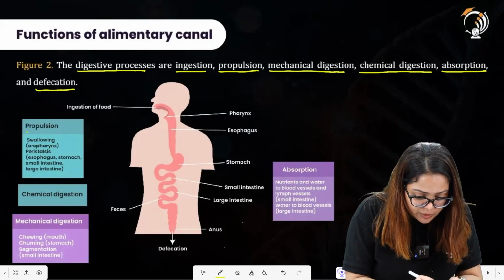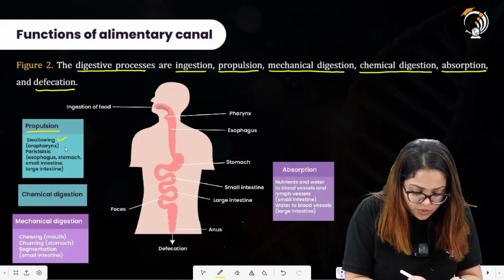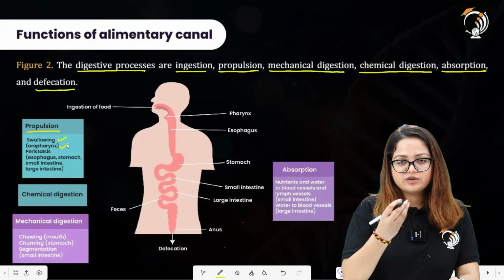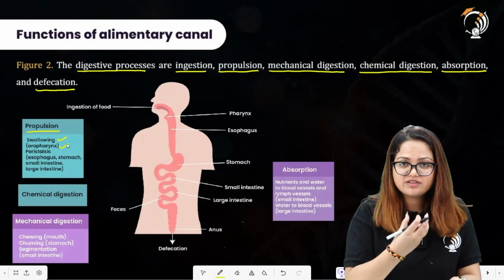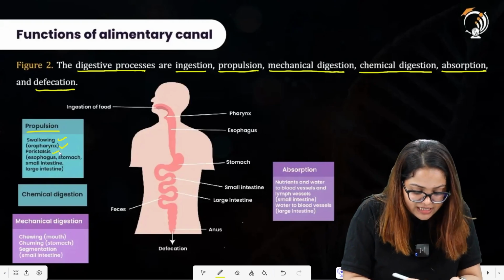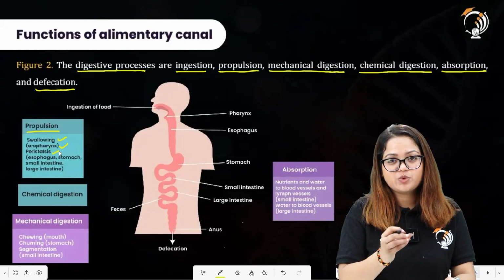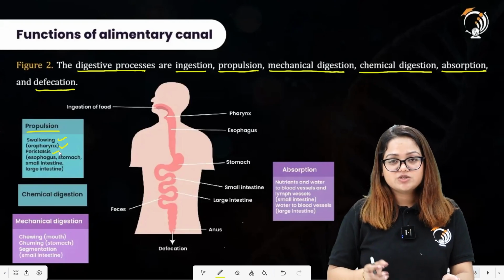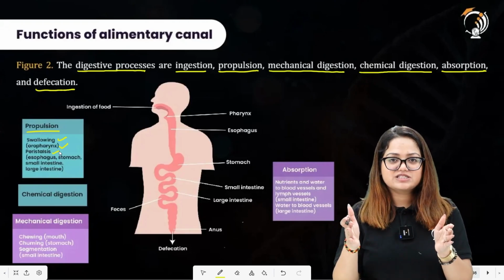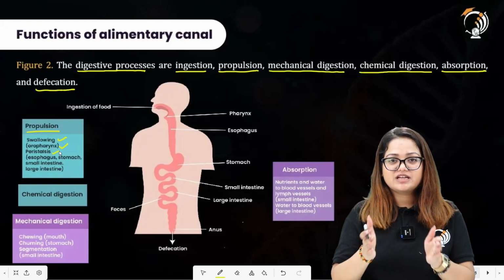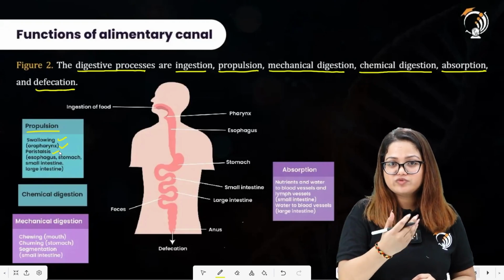All right. Propulsion is there, swallowing through the oropharynx, a part of pharynx that is receiving the food material over here. Peristalsis is a type of movement through which the food material is transported throughout the alimentary canal. This is rhythmic contraction and relaxation of the muscles of alimentary canal that help to move the food forward.